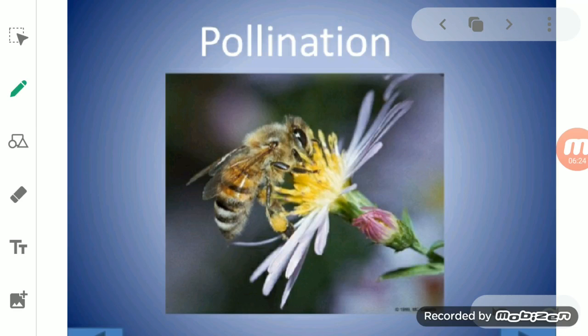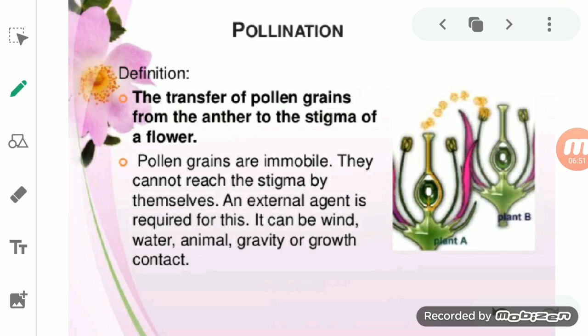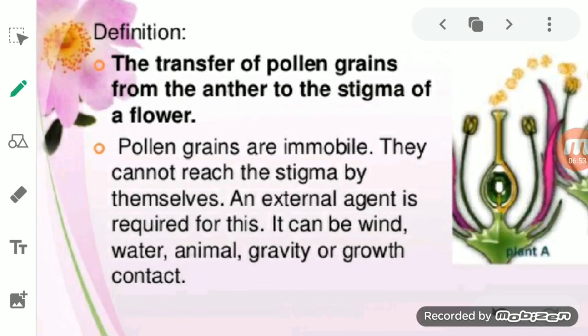Now see here, when we were talking about the fruits and the seed, we were saying that these are formed from the flower. But how did it come? By which process? It came by the process of pollination, or we can say fertilization. So, what is pollination?